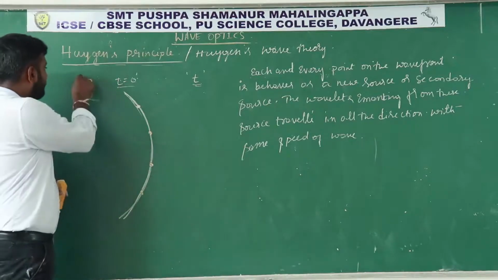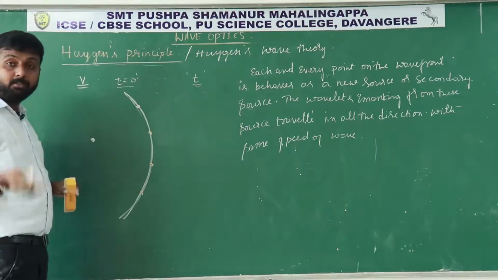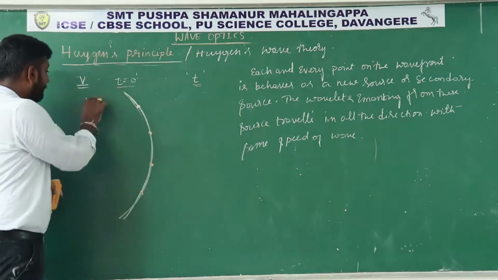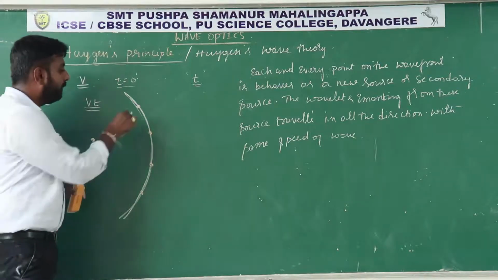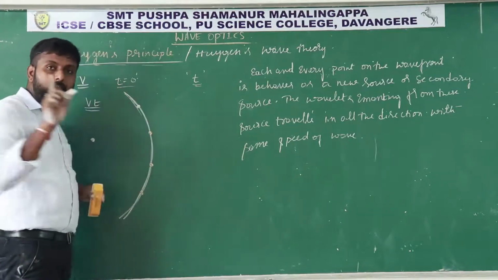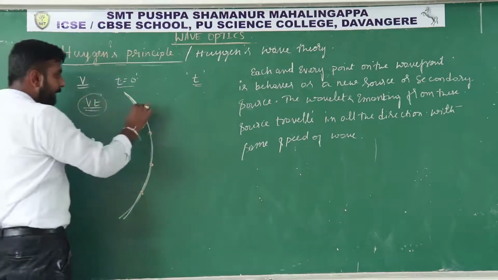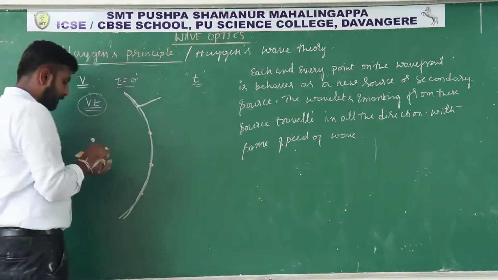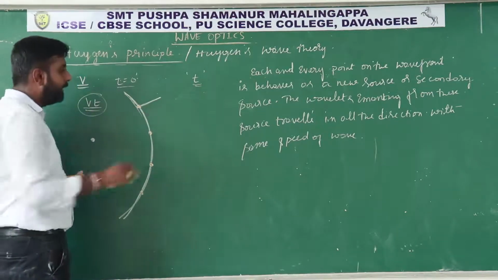We know that the speed of wave in the medium is v. In t time, it will travel vt distance. So we have to consider this point as a center, and take vt as a radius.